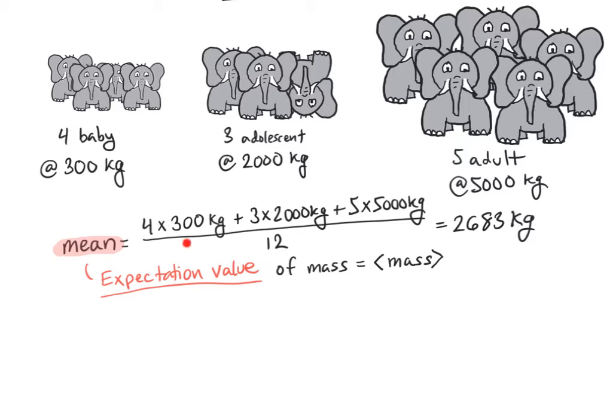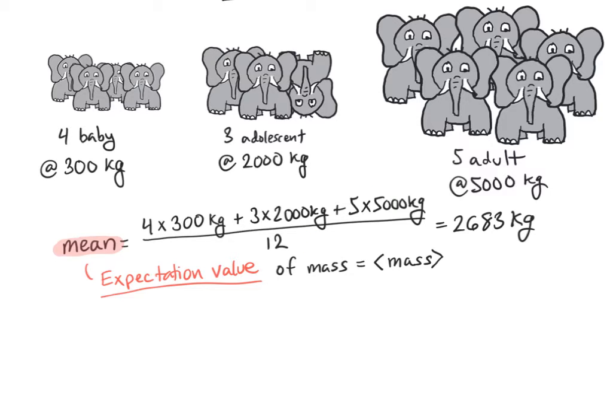Well, 4 out of 12 is like a probability. And 300 kilograms is the value of the variable. And so this first term is the probability of there being a baby elephant times the value of mass for the baby elephant. And likewise for the second term, we have the probability of finding an adolescent elephant, 3/12, times the value of mass for the adolescent elephant, and so on for the adult.